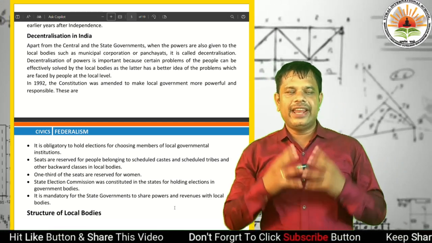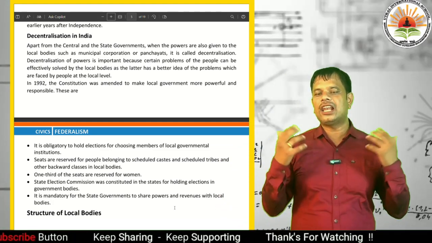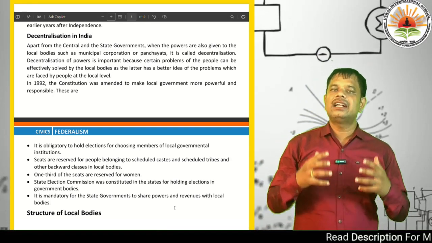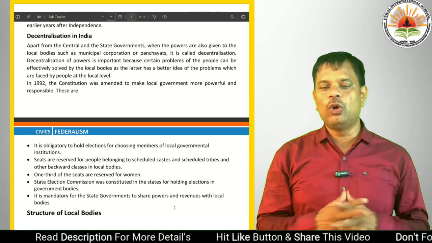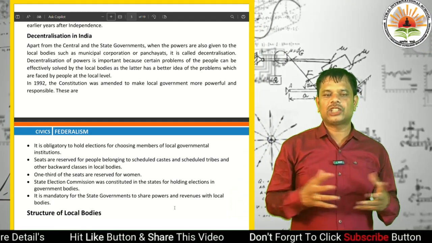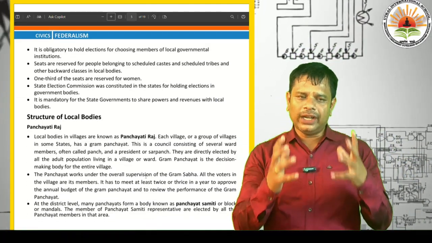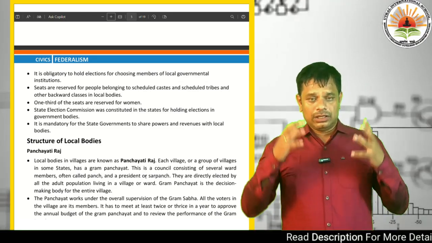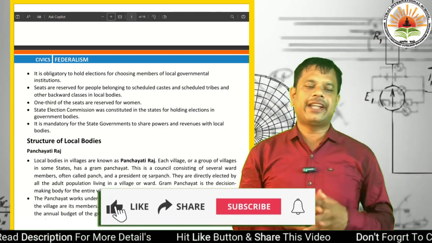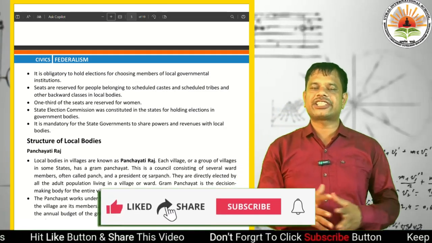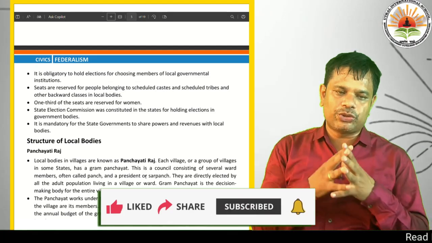Dear students, in 1992 the constitution was amended to make local government more powerful and responsible. In 1992, our central government passed a law to make the local government more powerful and responsible. So, what are the powers? Now it is mandatory to hold elections for choosing members of local government institutions. They are given the power to choose the members for their local governments or local institutions.